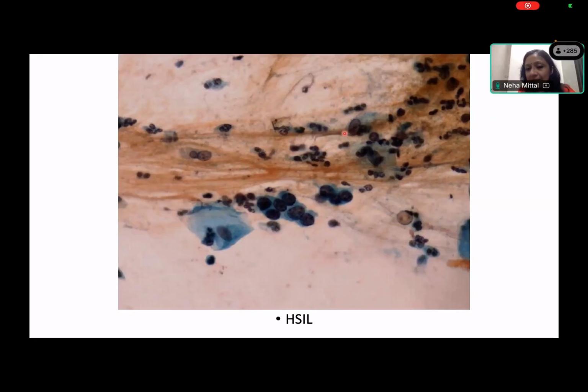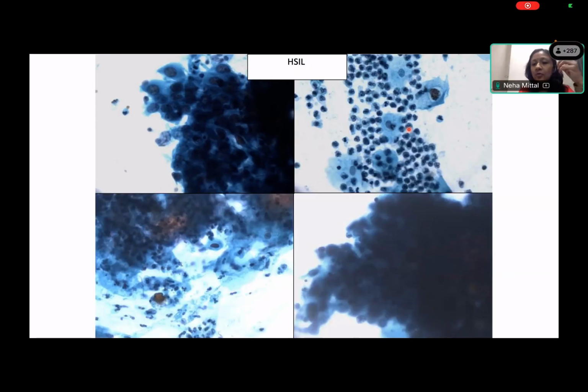If this had more necrosis, if this kind of hemorrhagic, proteinaceous, dirty background starts appearing, sometimes these smears may have an overwhelming amount of this background with very few scattered cells here and there. You cannot call them inadequate. They are actually squamous carcinoma. This tumor diathesis is very suggestive of a squamous carcinoma, so be very careful to look for it.